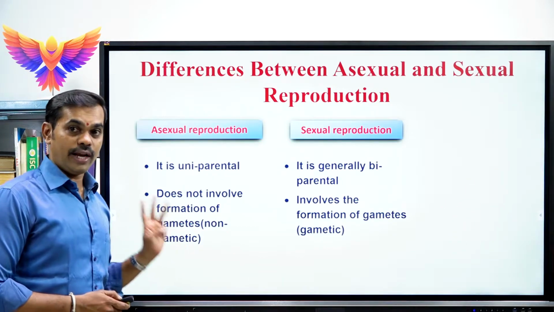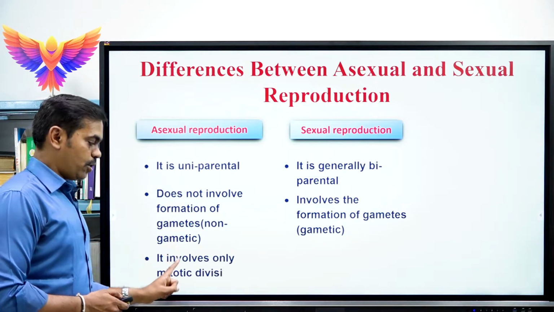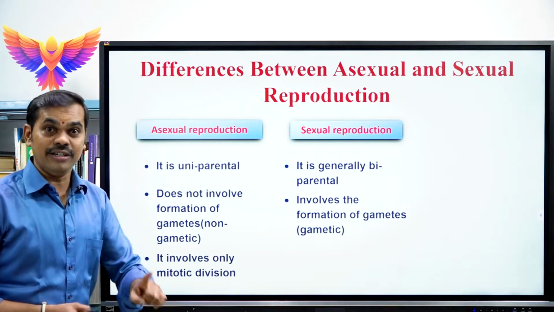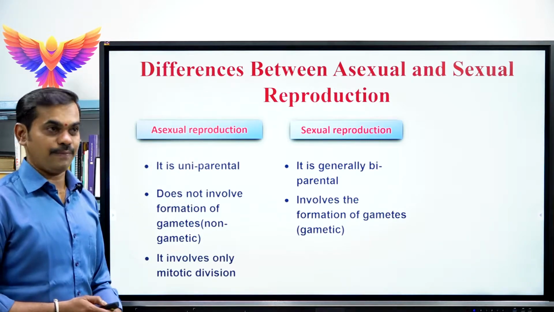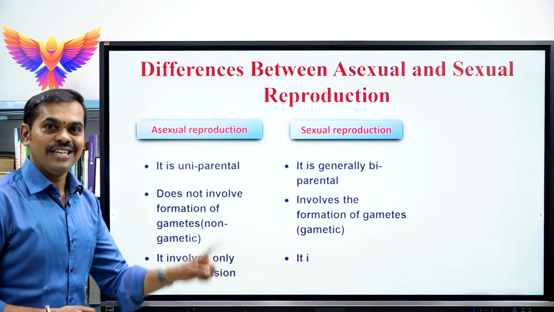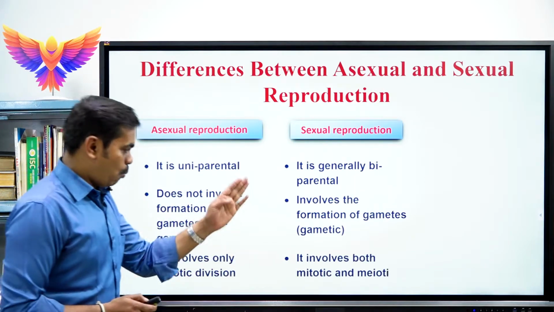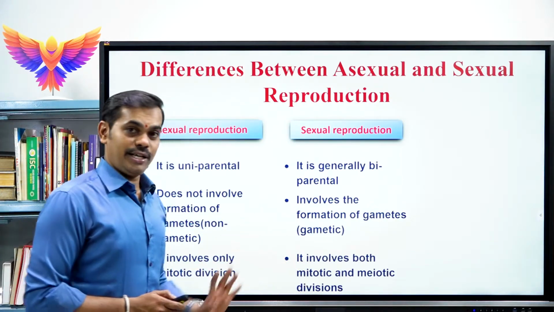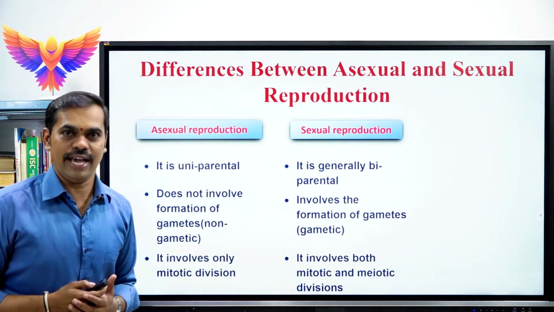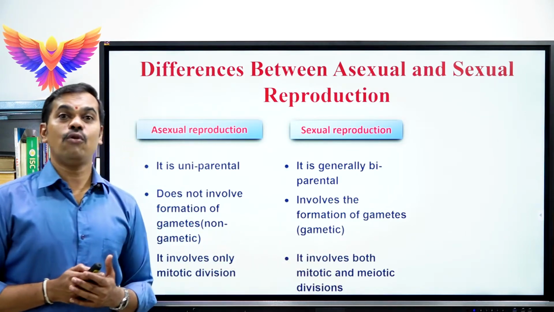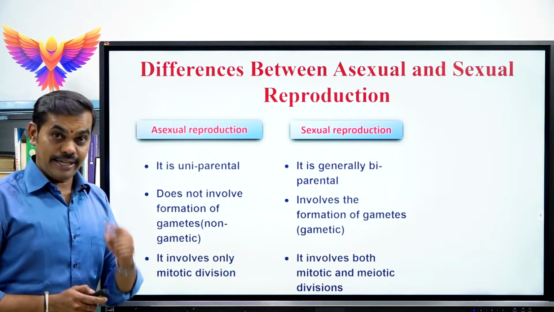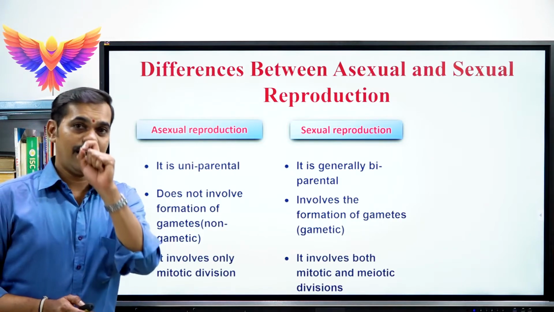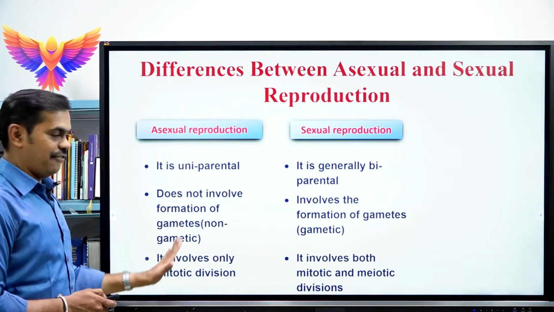Coming to the third one, very important. Asexual reproduction involves only mitotic division. Meiosis can never occur in asexual reproduction. But sexual reproduction involves both mitotic and meiotic divisions, because mitotic division is involved in growth and development of an organism, but meiotic division is involved in sexual reproduction. That is why in sexual reproduction both mitotic and meiotic divisions play a major role. So we have studied three differences.